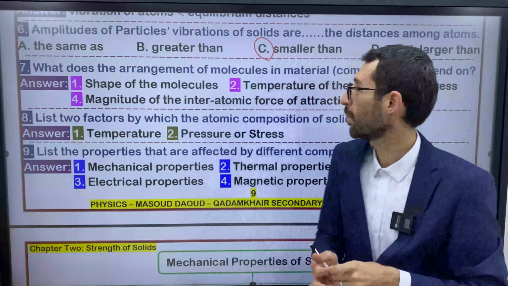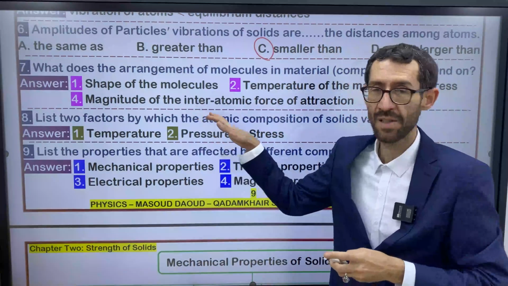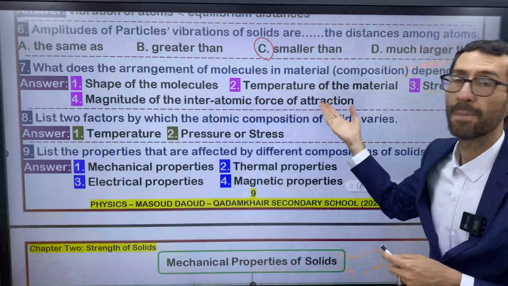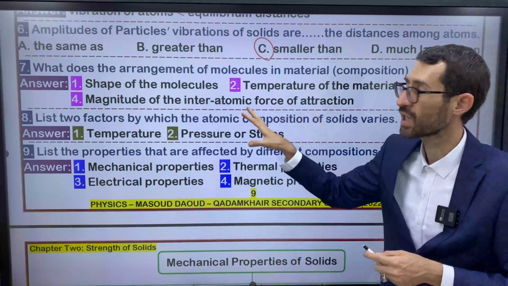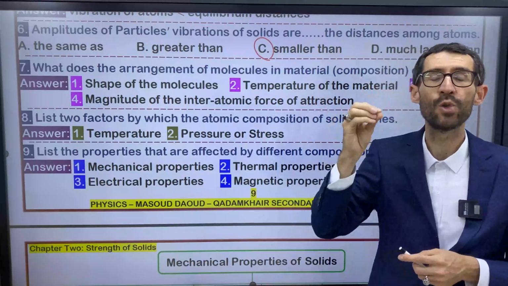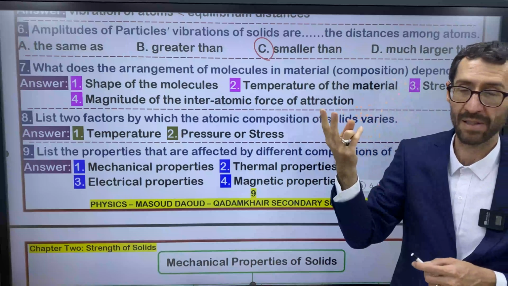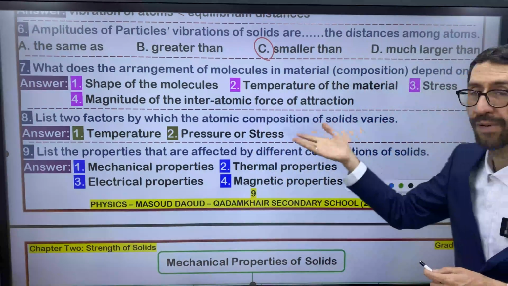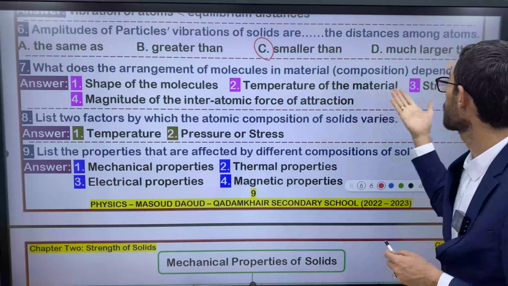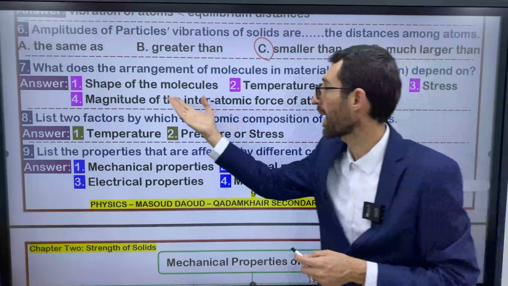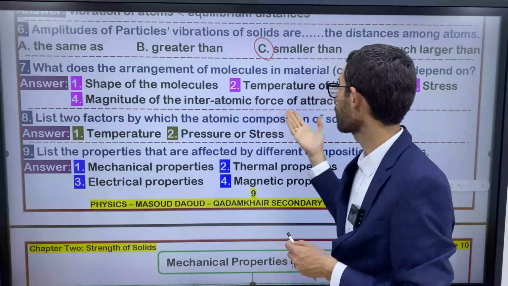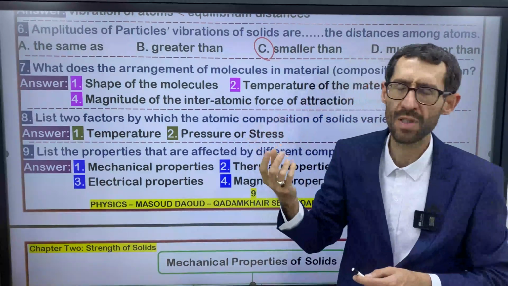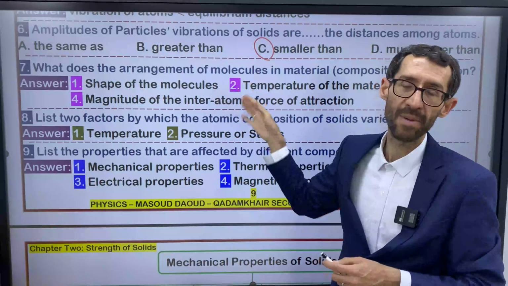Maybe you choose shape of the molecule, maybe you choose temperature, no problem, because the question needs you to mention 2 factors. Either you choose stress or magnitude of interatomic force, as you like. You can choose 2 factors from these.